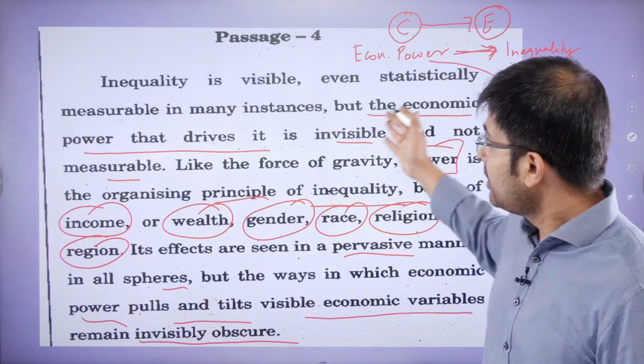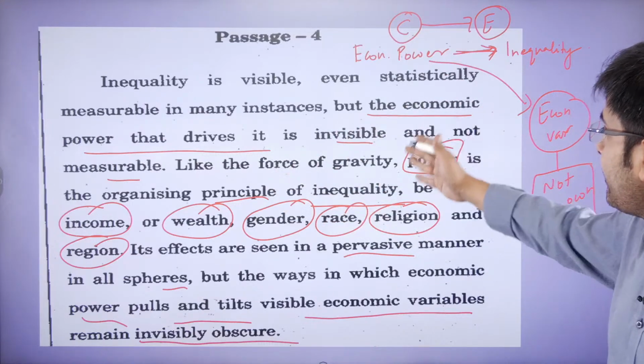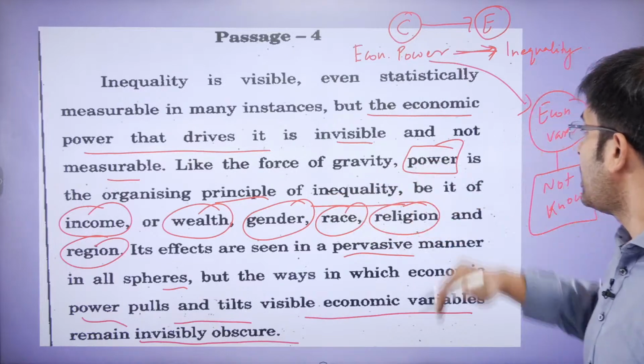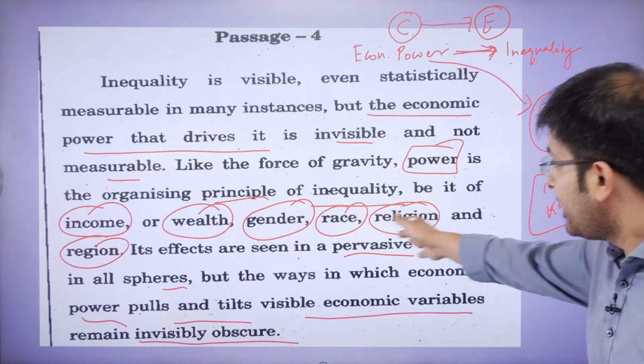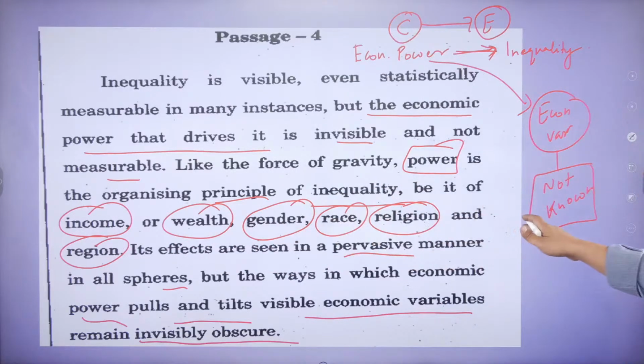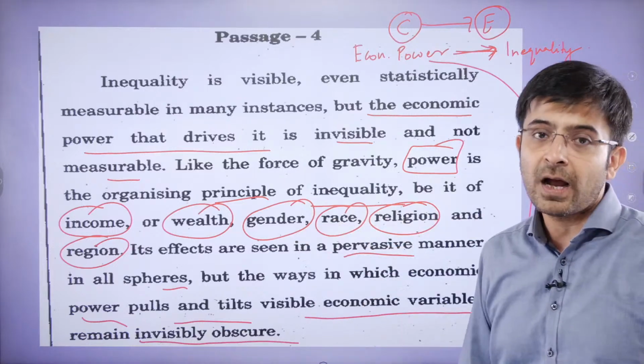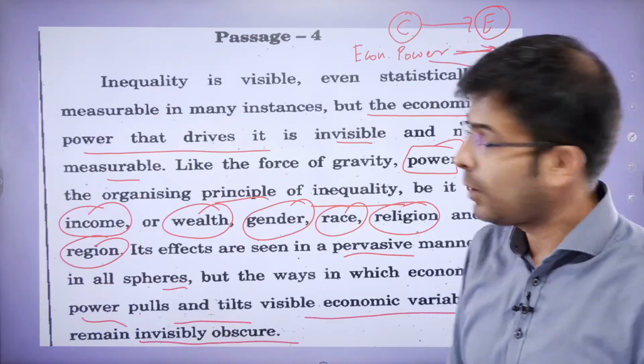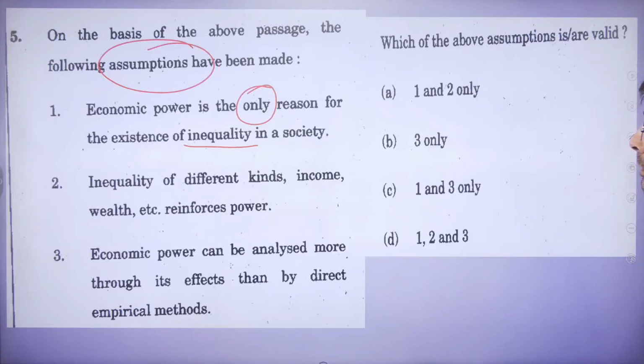Inequality is visible, but economic power that drives it is invisible and not measurable. Power is the organizing principle of inequality. And then it lists out the different realms. What kind of power and wherein does the inequality follow? Okay. B. Inequality of different kinds reinforces power. Third one, economic power can be analyzed more through its effects than by direct empirical methods.